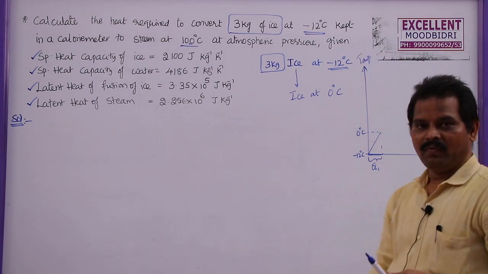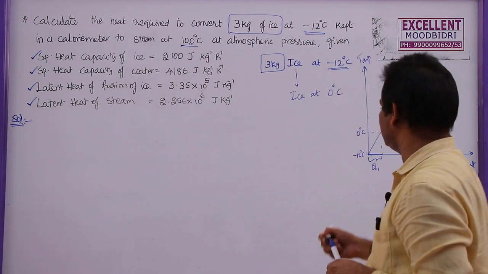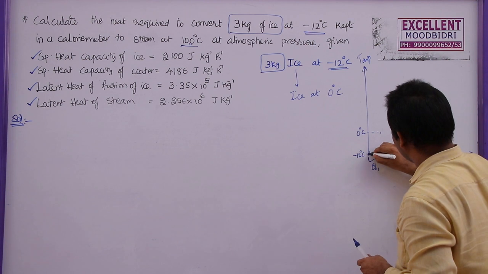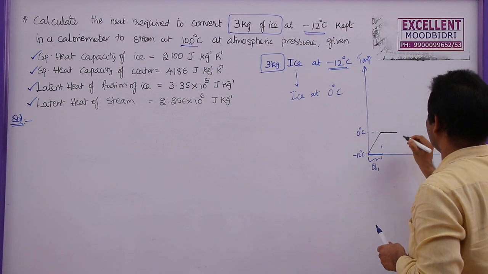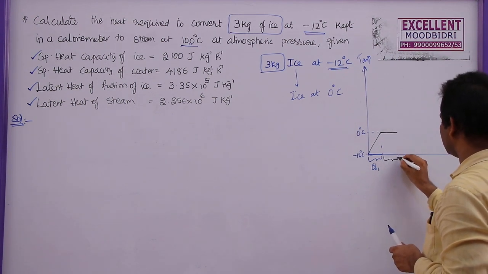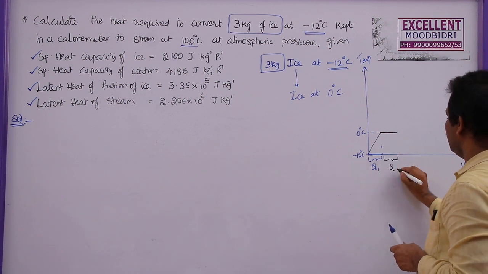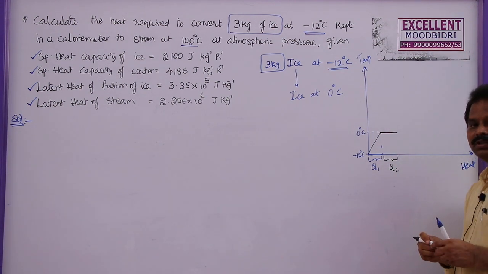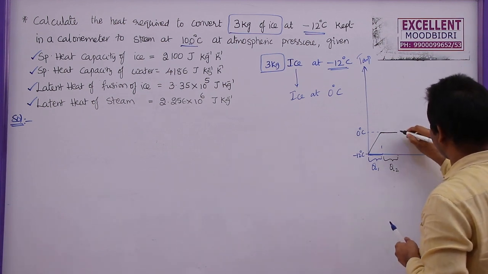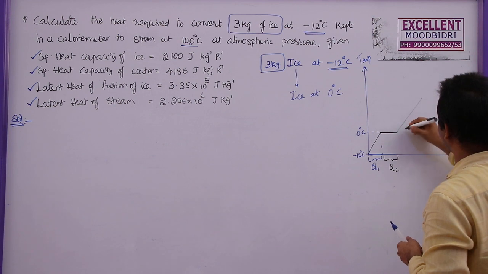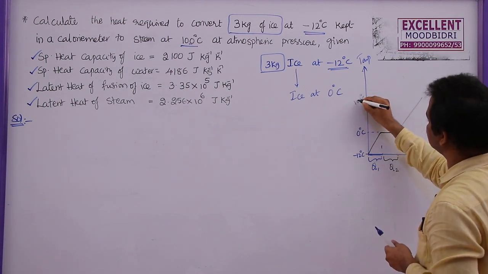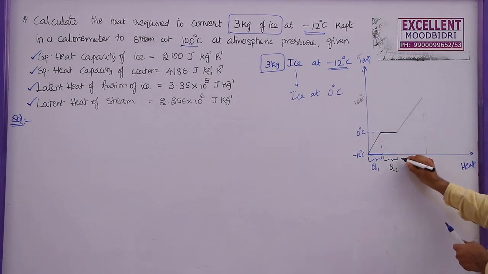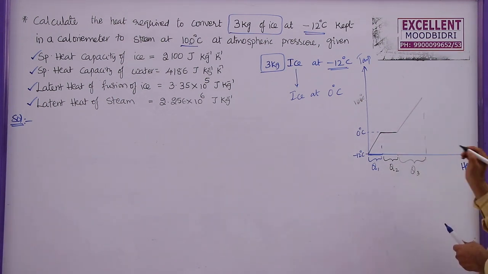Now after that, when the ice reaches 0 degrees, it starts to melt into water at 0 degrees only, but during this also I need to supply some heat energy. We are supplying heat energy, but the temperature remains constant, so this is a change of state. After that, by supplying heat energy, this converts into water. This is the water state. The temperature of water increases from 0 to 100 degrees Celsius. During this also I need to supply some heat energy, which we call Q3.